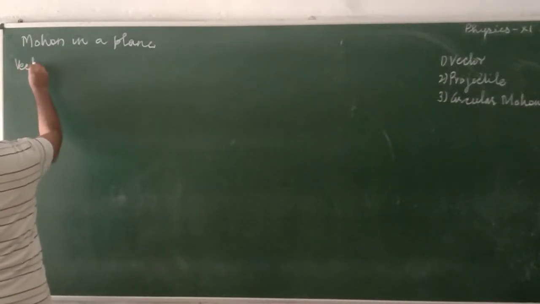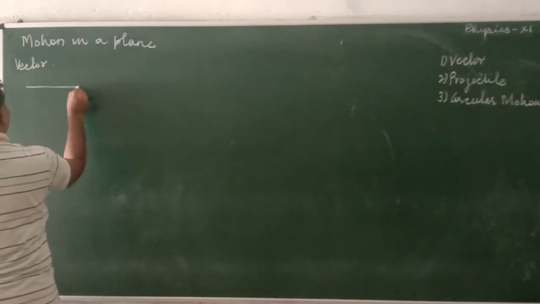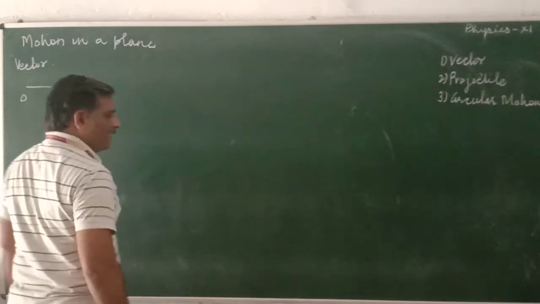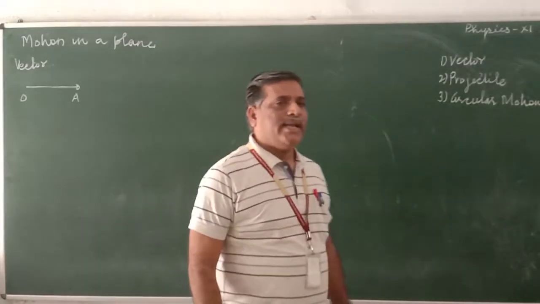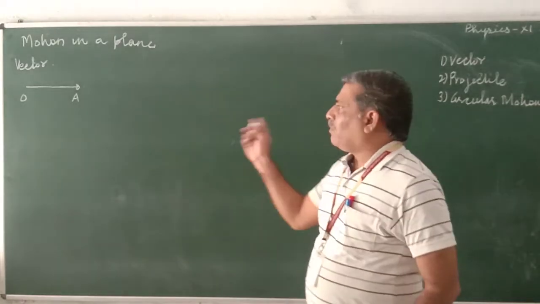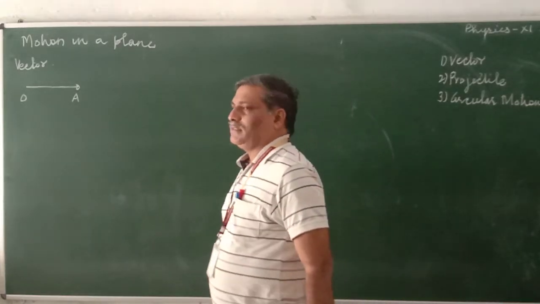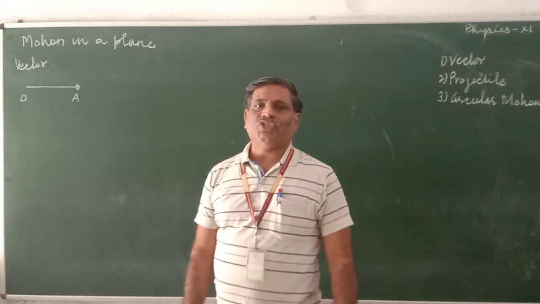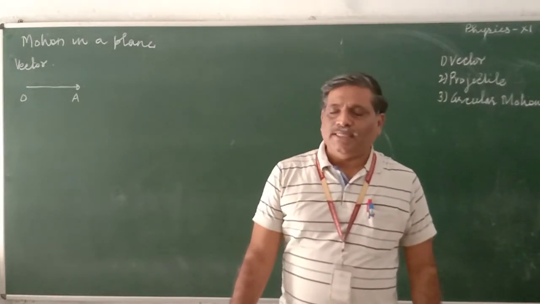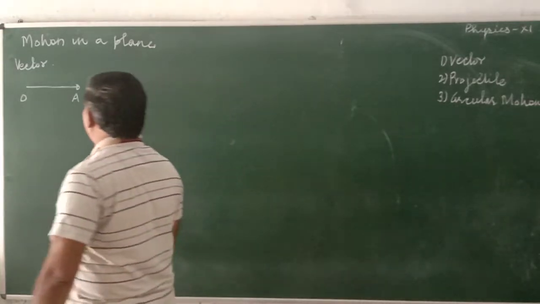Now, whenever we are talking about a vector, O is the starting point of the vector and A is the end point of the vector. The arrow indicates the direction of the vector and the length indicates the magnitude of the vector. This is the way. OA is a vector.